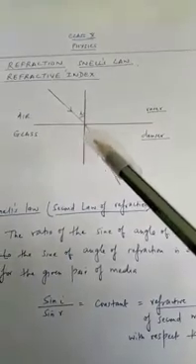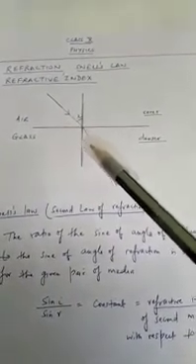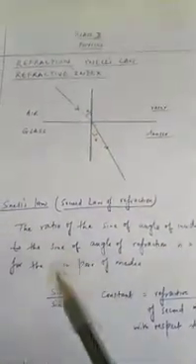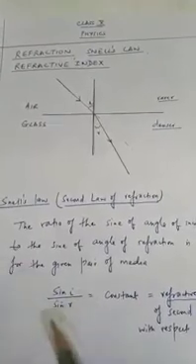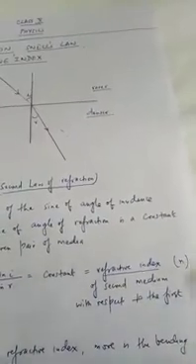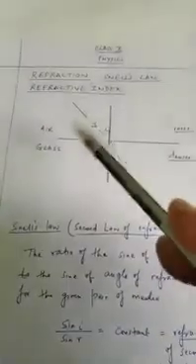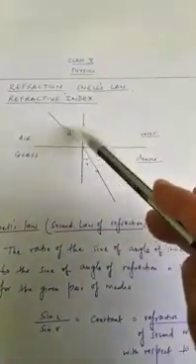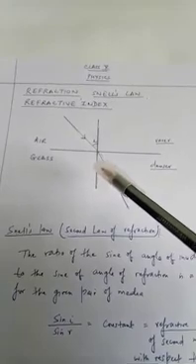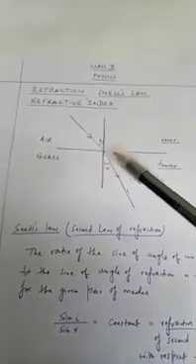Now, we'll see in trigonometry, every angle has a sine value. This sine value can be found from trigonometric tables. So, for this particular case, from air to glass, sine of i divided by sine of r is a constant, and this constant is called the refractive index. Symbol is n, and we call that the refractive index of the second medium with respect to the first. Now let's understand it again. If i increases, r will increase. So for different values of i and r, we will always see sine i by sine r is a constant.